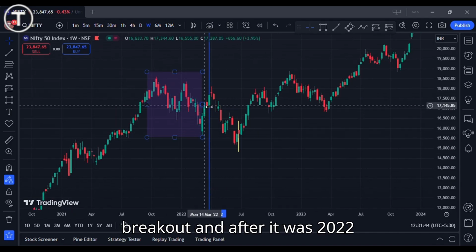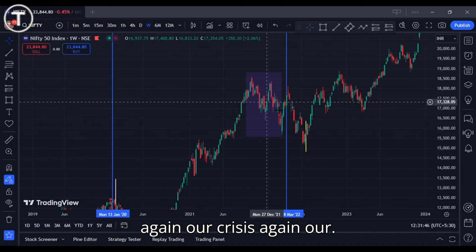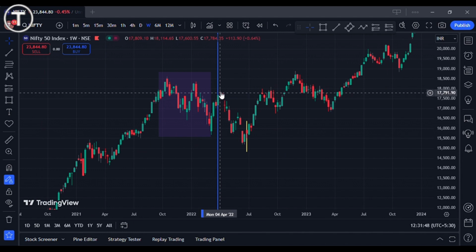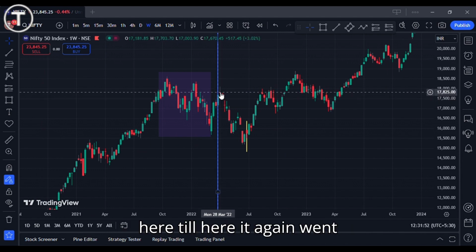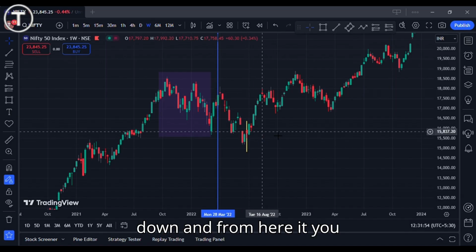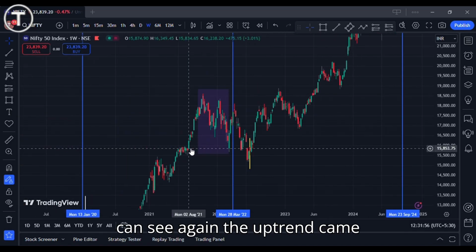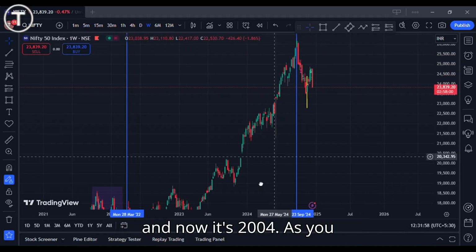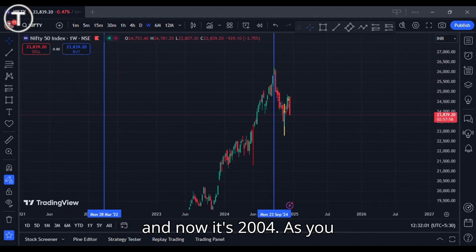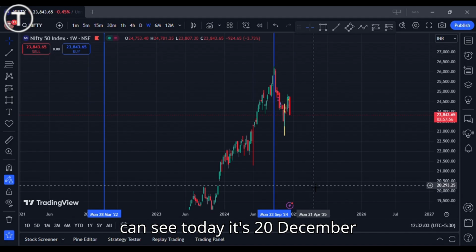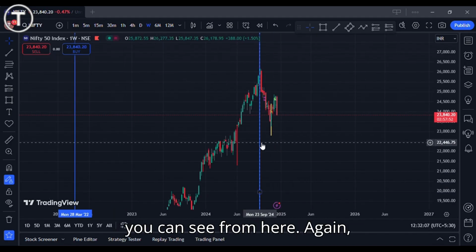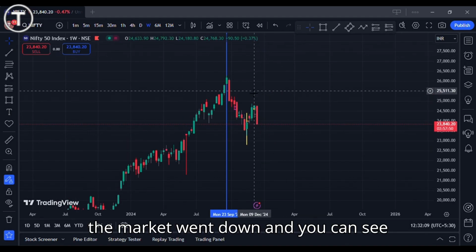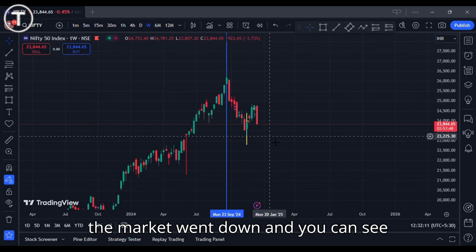And after that it was 2022, again a crisis, again our 2-year downfall came, and from here till here it again went down. And from here you can see again the uptrend came, and now it's 2024. As you can see, today it's 20 December and it's now 23rd September. You can see from here again the market went down, and you can see it's going down.